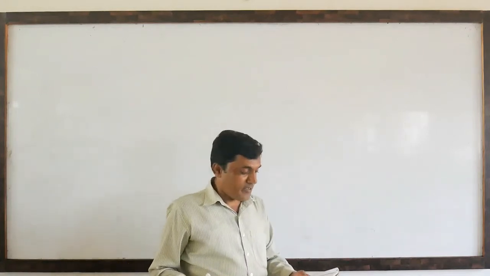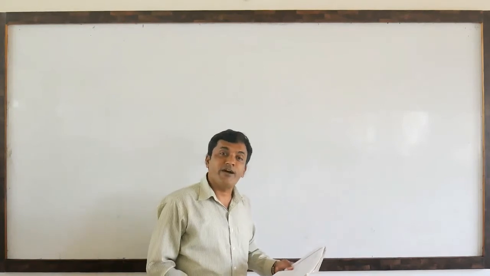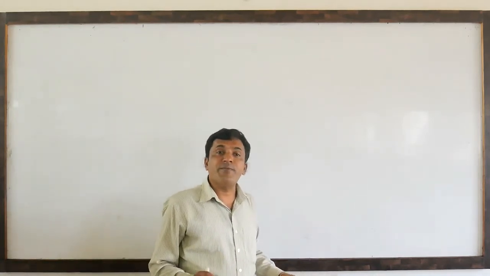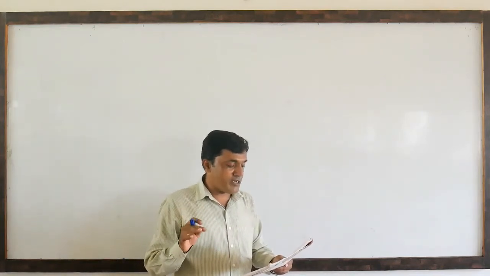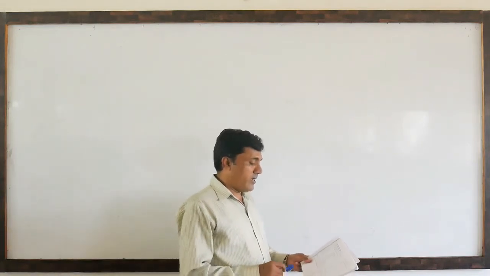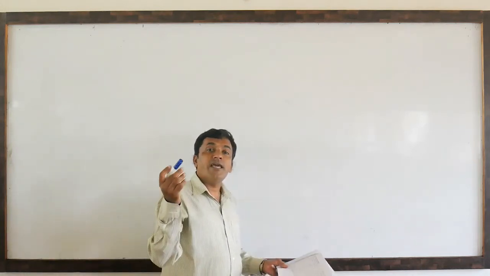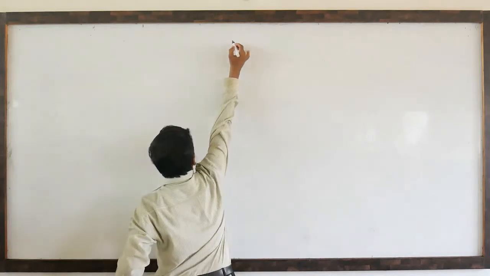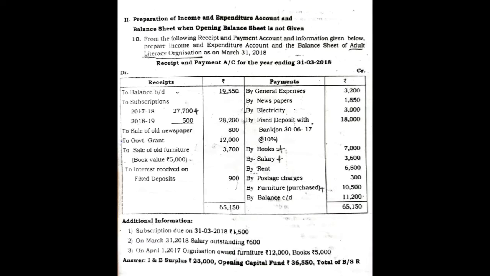Namaste everyone. So today I am going to solve some different problems on non-profit organization. This is the second method, preparation of income and expenditure account and balance sheet when the opening balance sheet is not given. Dear students, I would like to write this question on the board. Even you can see it on the image. Now I am going to write the question. So you can see the question on the image.